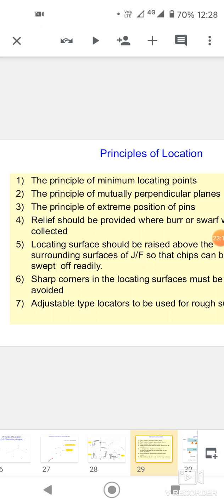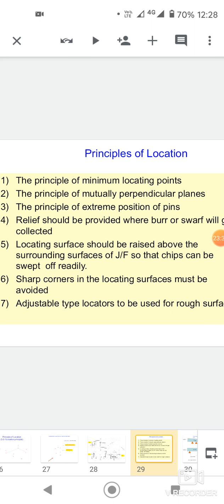Principles of location. Principles of location are minimum locating points, the principle of mutually perpendicular planes, principle of extreme position of pins. Relief should be provided where burr or swarf will get collected.